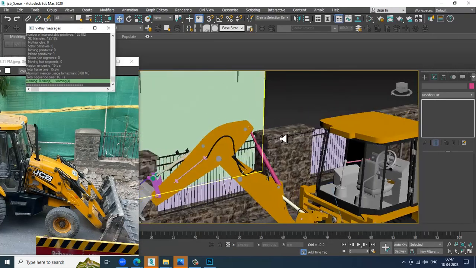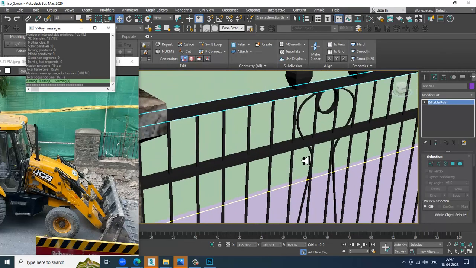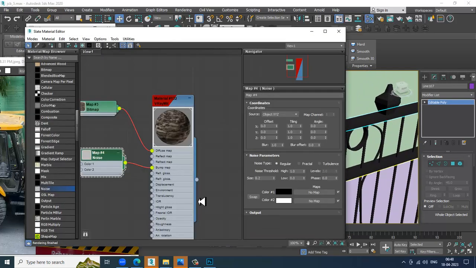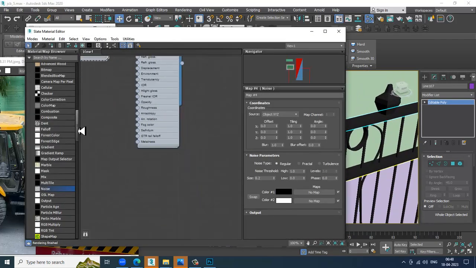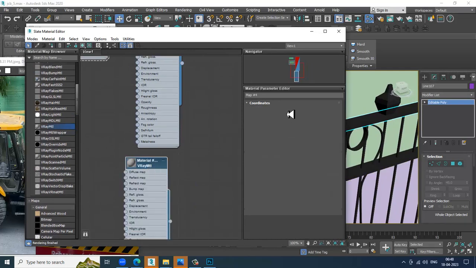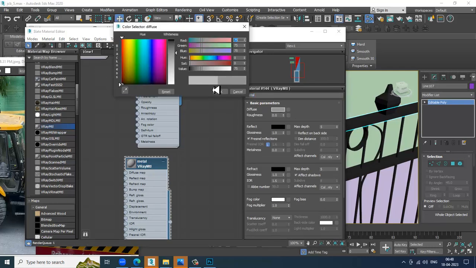Now you can go up with the rusted metal or any of the stuff which you want to show. So let's again take a Vray material and name it metal. Color won't work because we are going to apply a texture.